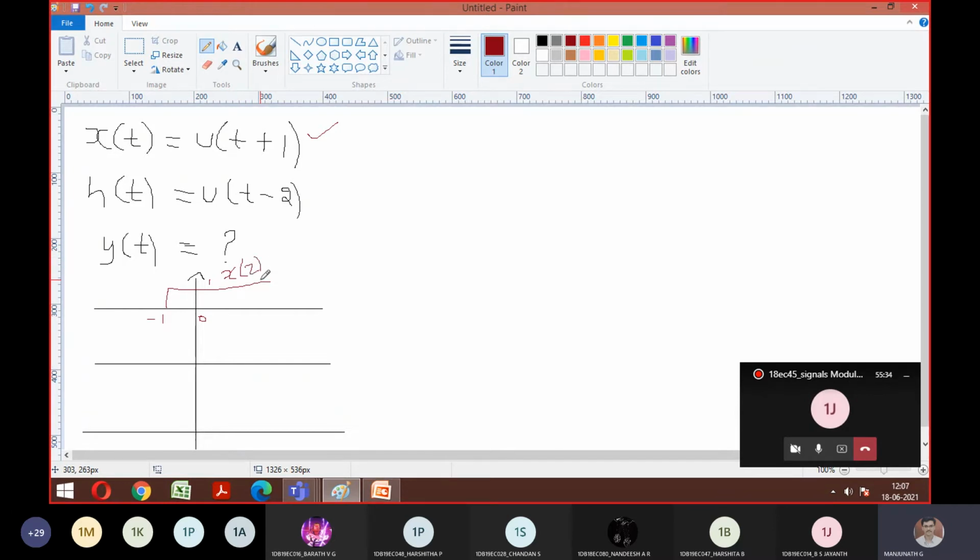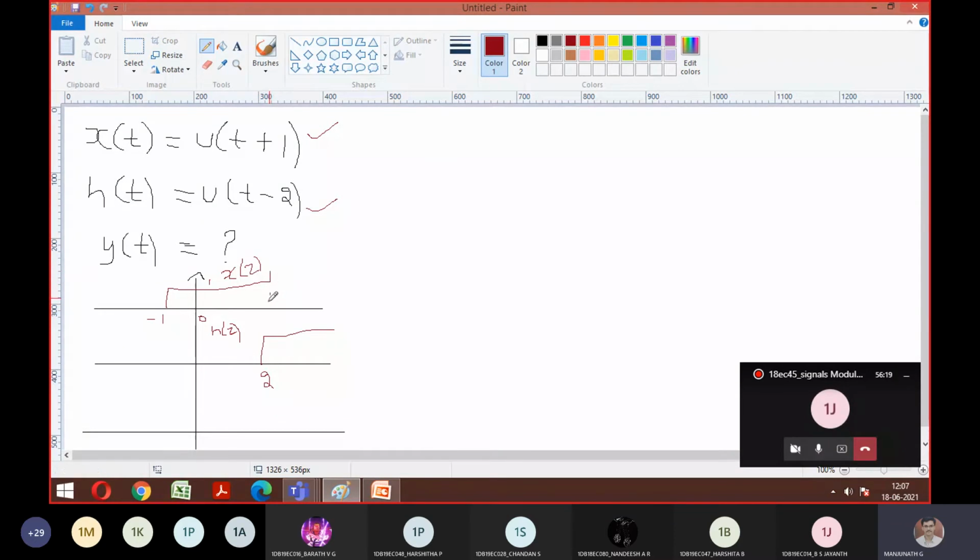Good. Next, h of tau. So h of tau is having u of t minus 1, means it is called as what? Advanced. Sorry, delay. So maximum is 2. Right. So then I need to plot this. So you have plotted h of t minus tau. On what basis you have plotted tau, that we'll discuss now. So this is h of tau. If you observe the first two signals, you'll get a hint that the minimum range is from -1 and maximum may go anywhere, but the mixing of signals can happen between -1 to 2. Is that okay, everyone?